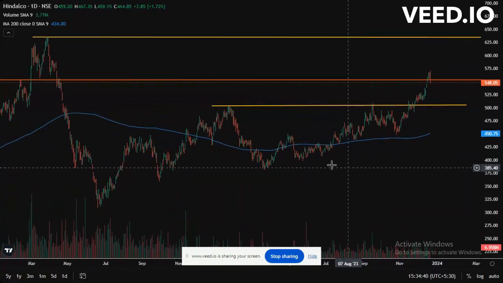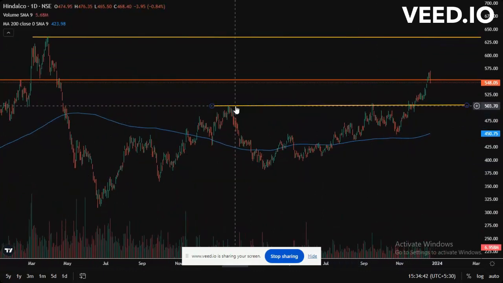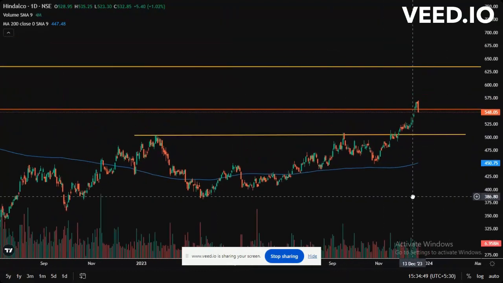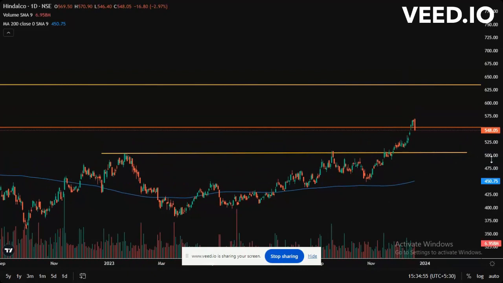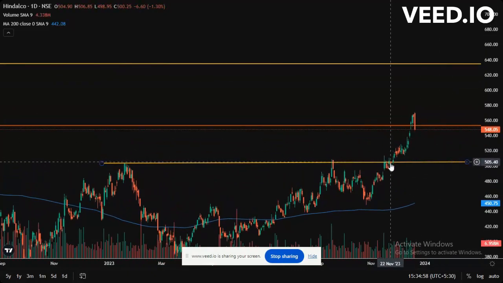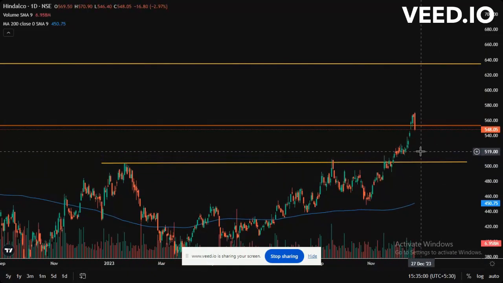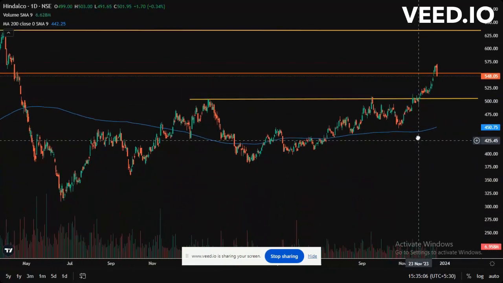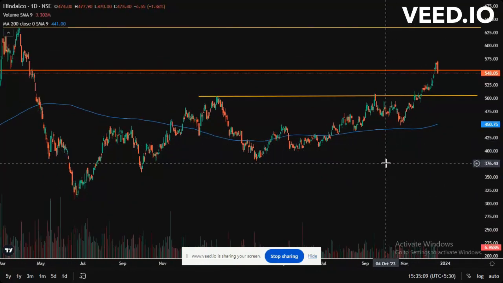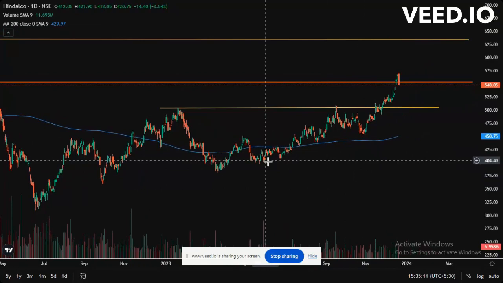Here are the levels. The stock was trading at this level, but around 24th November 2023 you can see a breakout given by the red candles at this point. After this we had a rally of around 50 points till 567. The stock was trading at a 52-week high, so we can say there is momentum here.